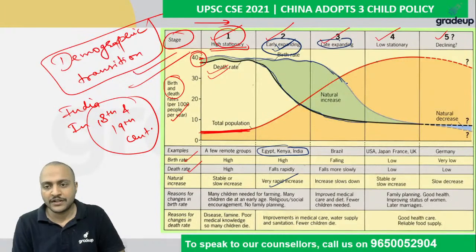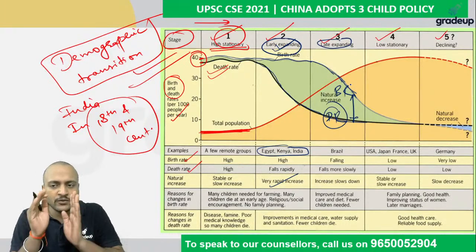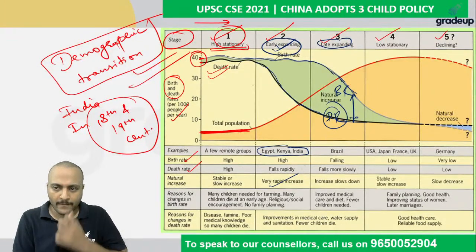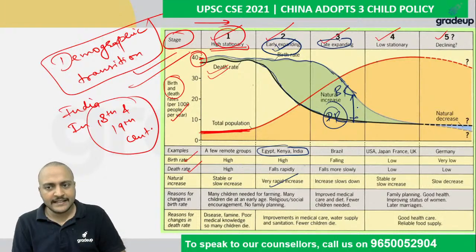Slowly the difference between the birth rate and the death rate will reduce, and the population will again become almost constant.